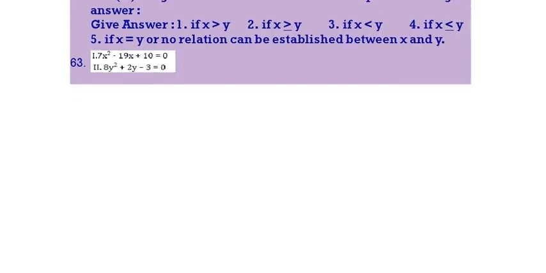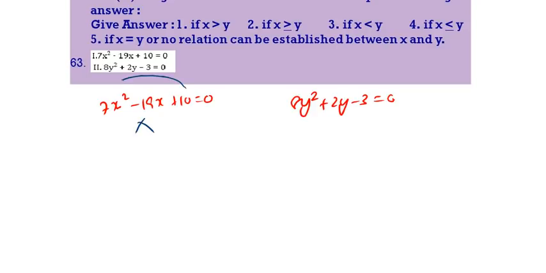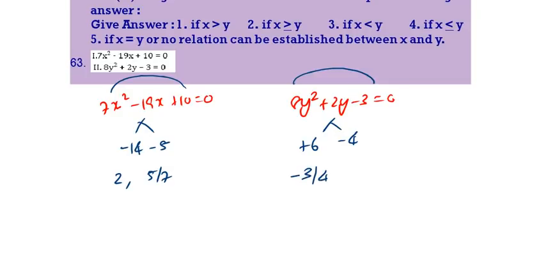63 question. 7x square minus 19x plus 10 equals 0. 8y square plus 2y minus 3 equals 0. Here you can take 10 into 7, 70. You can take minus 14 minus 5. So 19 and we will get 70 also. 14 by 7, 5 by 7. Here 8 into 3, 24. The difference should be 2. So you can take plus 6 minus 4. Answer will be minus 3 by 4 and 1 by 2. Here clearly we can say x is greater than y in all the cases.